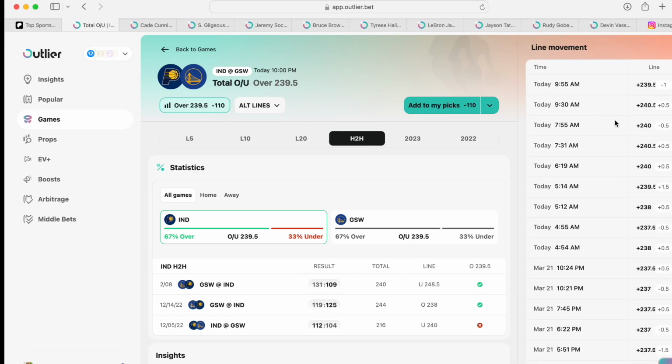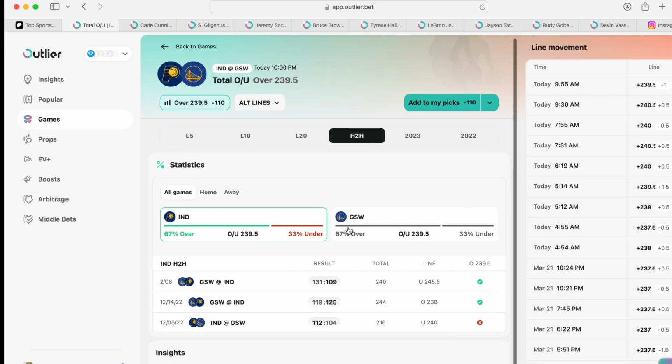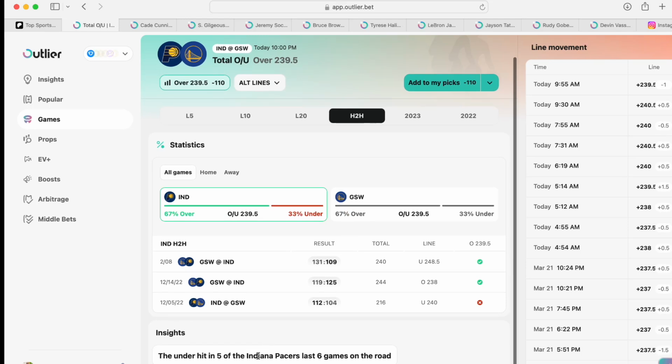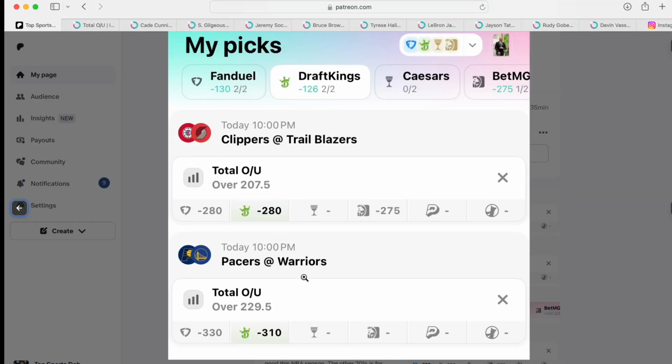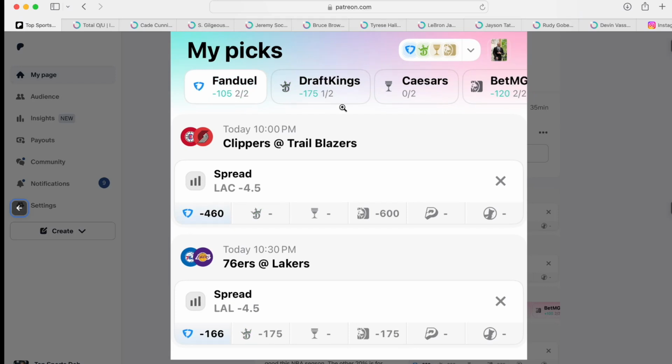And with people probably hammering it with all of their money, they've been on it. The under has hit in the Pacers' last 5 out of 6 games on the road. But they haven't been playing the Warriors. Last 2 games, over 240. That's too high for me to take it like that. So that's why I lowered it down. And you can get it on DraftKings at -126 right there.